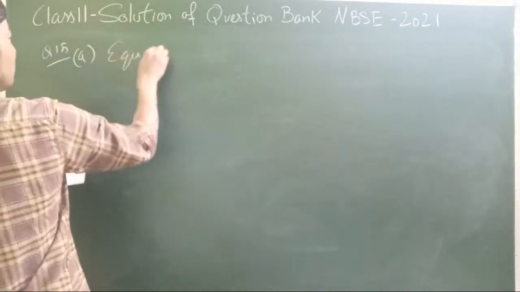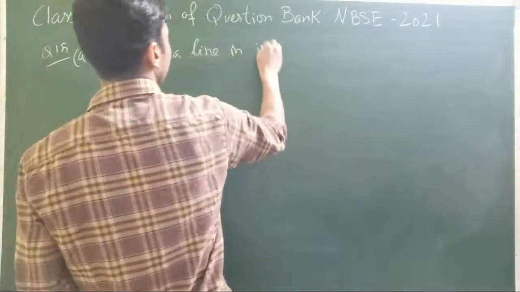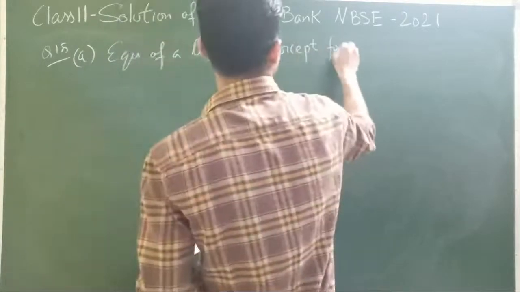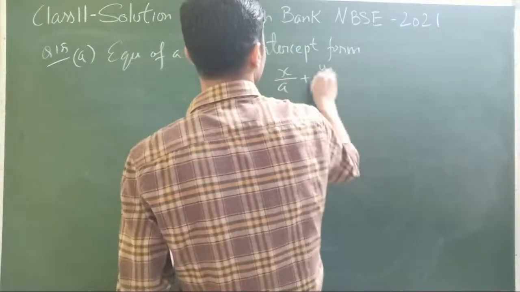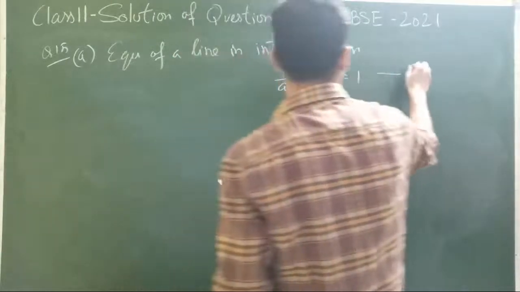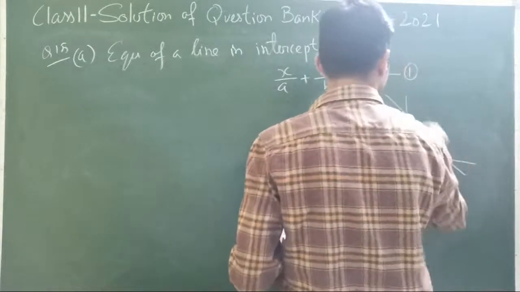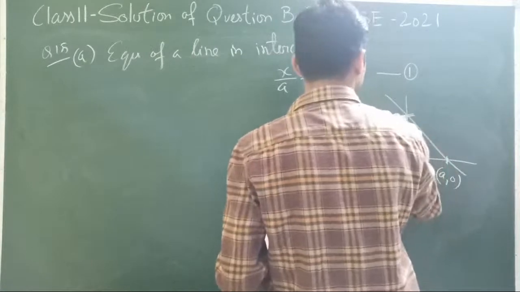That is right. Equation of a line in intercept form is x by a plus y by b is equal to 1. That means this will be a line which will be cutting the x-axis and y-axis at the points (a, 0) and (0, b).